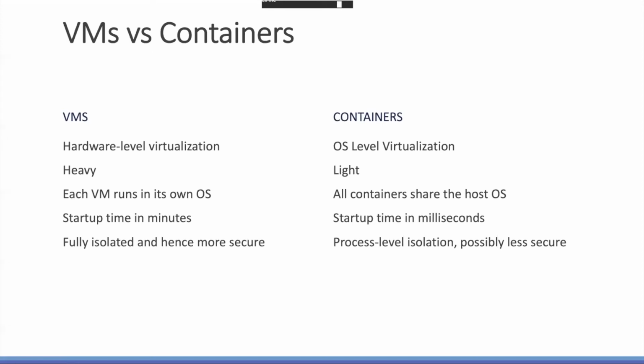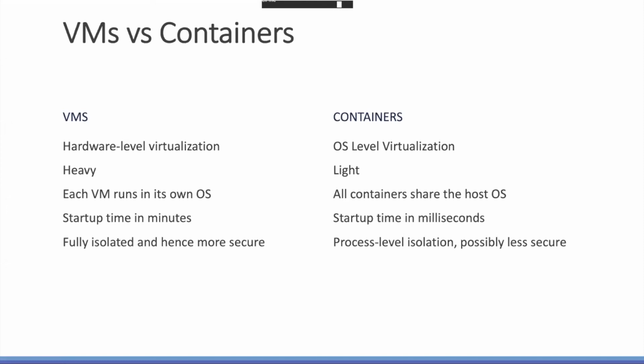VMs are fully isolated and hence more secure. Traditionally, VMs are more secure than containers, because they are completely isolated and have their own operating system, so the operating system is not shared. Whereas containers share the operating system, so sometimes you have to take care of security yourself. That means applying other tools that support containers so that security is controlled.